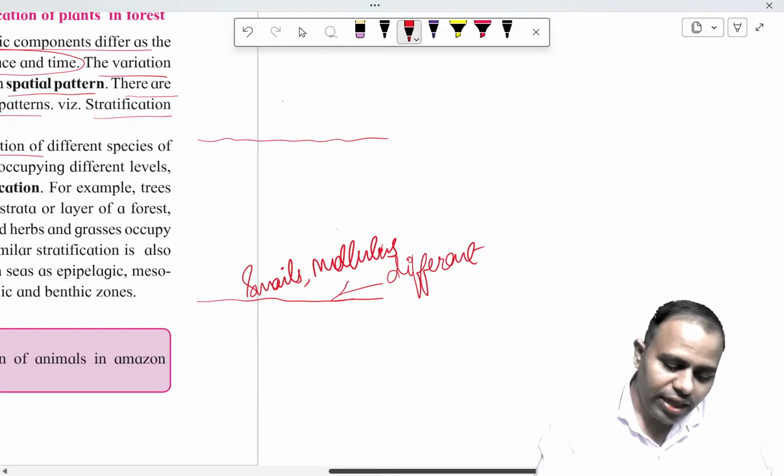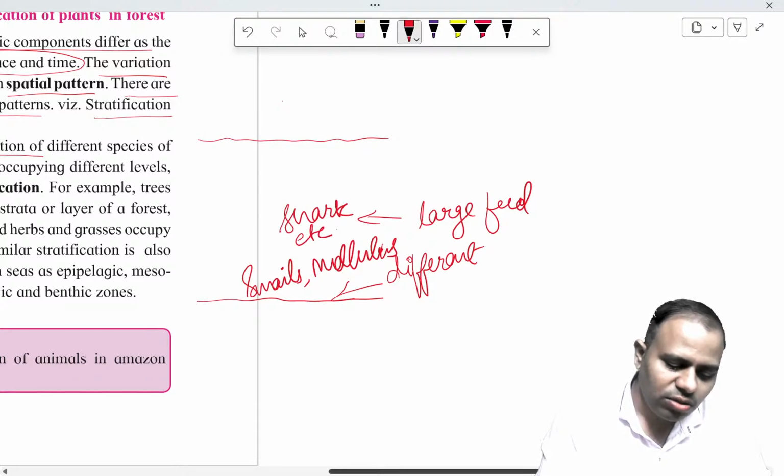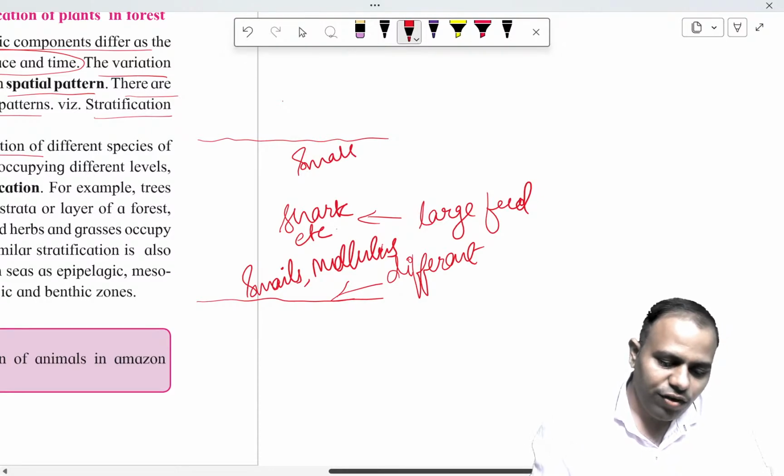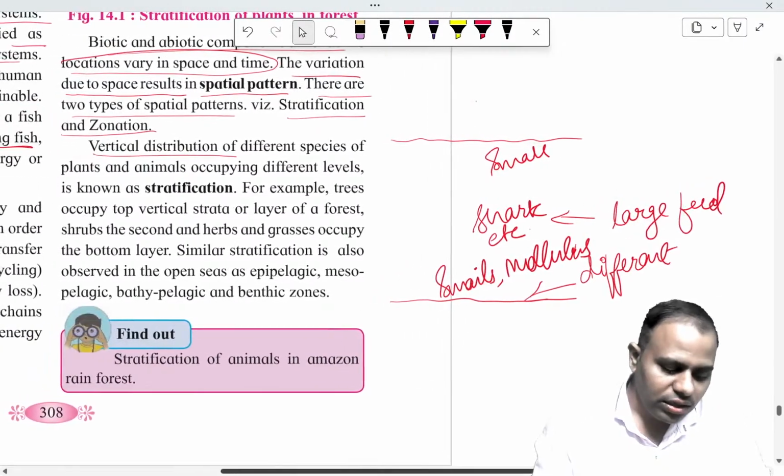Then there will be large feeders in the middle layer, such as sharks, dolphins, etc. Then small fishes will generally be at the top. So this kind of stratification is also seen in the sea ecosystem.